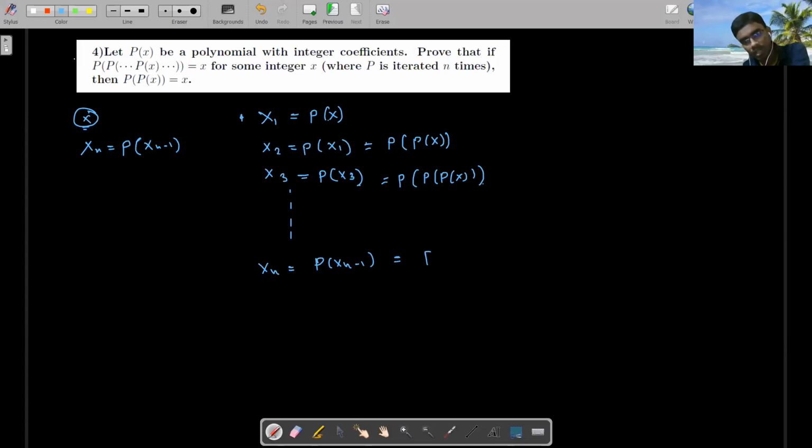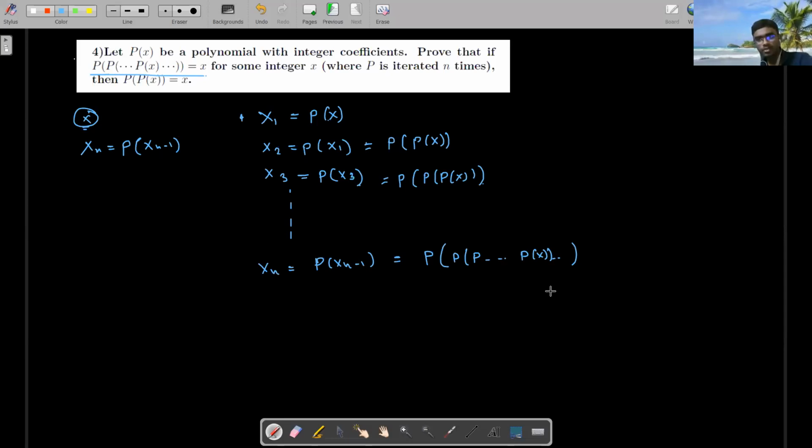Can all of you realize that it is the same thing stated over here, that I am taking the composition n many times: p of p of so on up to p of x? Right? Now, it is given that this is an integer coefficient polynomial.